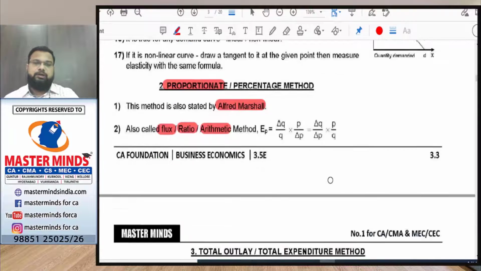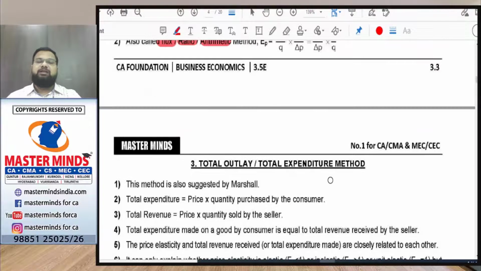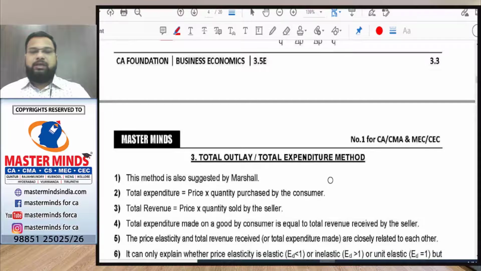Okay, right. Now we have to remember one thing, that when we're calculating elasticity between 2 points on the demand curve, first preference is to be given to the arc method. If the answer that we get from the arc method is not present in the options, Nana, then we need to go to the percentage method. First we have to use the arc method.